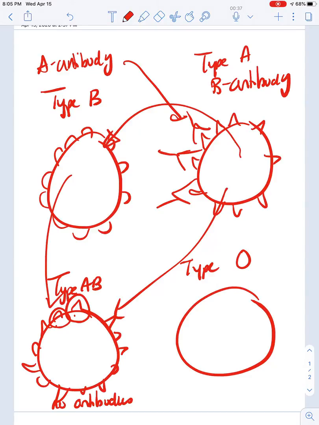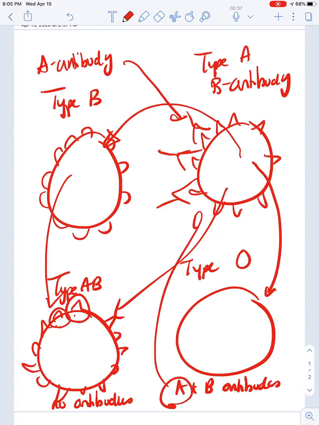But type O has both A and B antibodies. So that means if anybody with type A tries to donate to type O, their A antibodies will attack the type A. If anybody with type B tries to donate to type O, their B antibodies will attack the type B blood. And that's how that works.